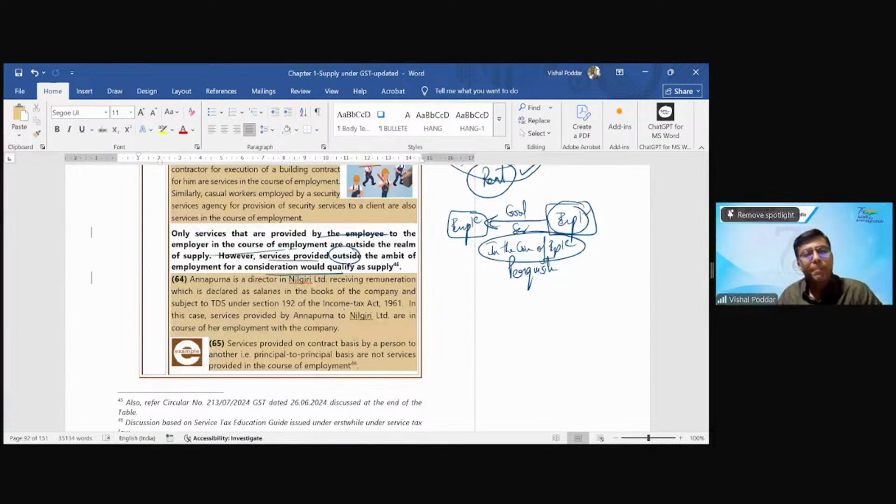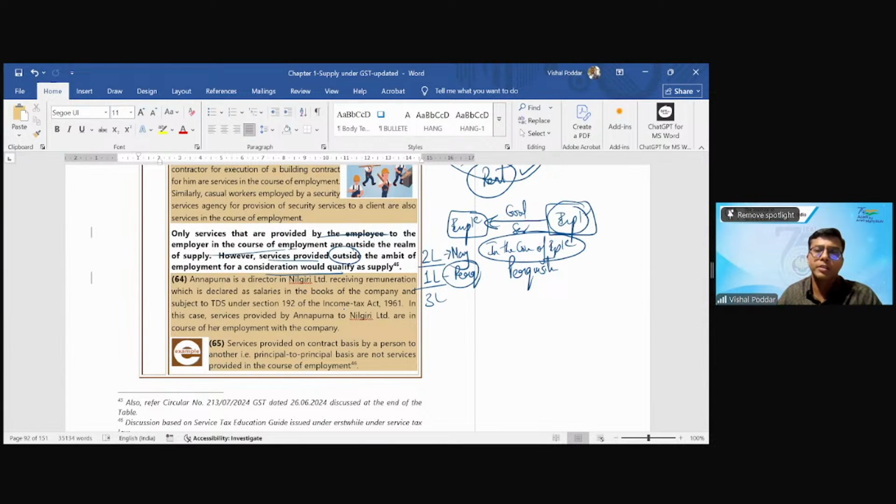What is this? Understand this. You are my employee. As per the salary agreement, I have to pay you rupees 2 lakhs per month in monetary form. But along with that, I have to provide you 1 lakh worth of perquisites also, because the CTC is 3 lakhs. I'm ignoring other things like PF for simplicity.